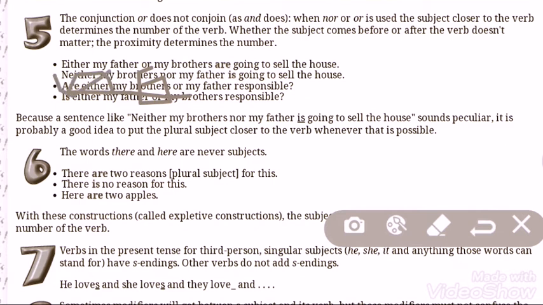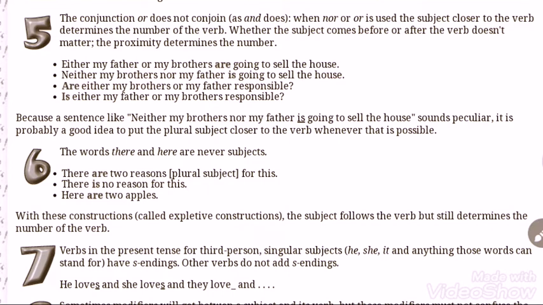So here we can understand, if nor or or is used, the subject closer to the verb determines the number of the verb. So the verb will be singular or plural, decided by the subject which is closer to it, if nor or or is used to join as conjunction.